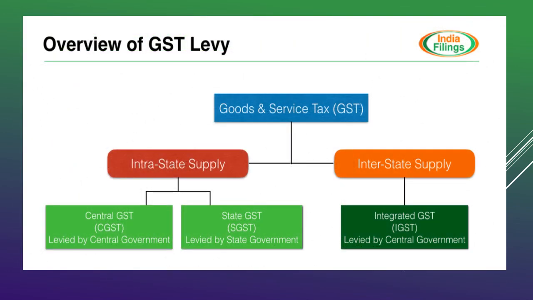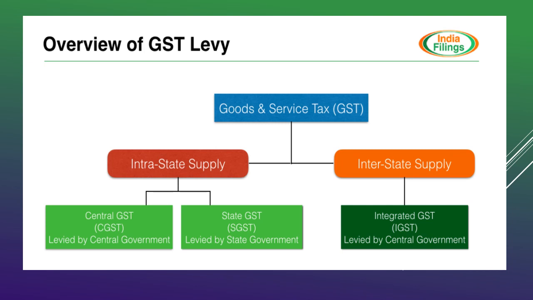Now we will see the overview of GST. So under GST we have two things. One is with the state, that is interstate supply and intrastate supply. So intrastate means within; interstate means away, that is from one state to another. So under interstate supply we have IGST, which is levied by the central government, that is Integrated GST.